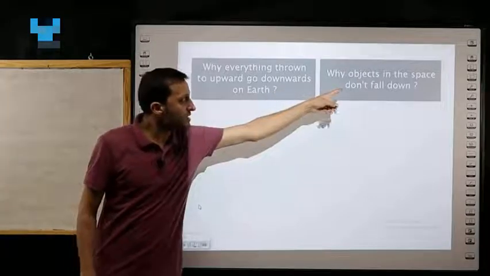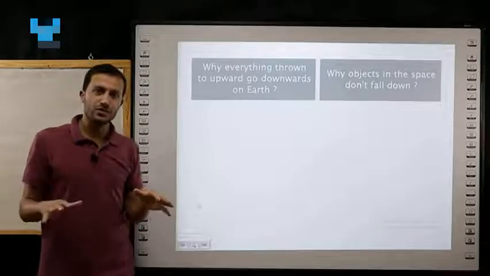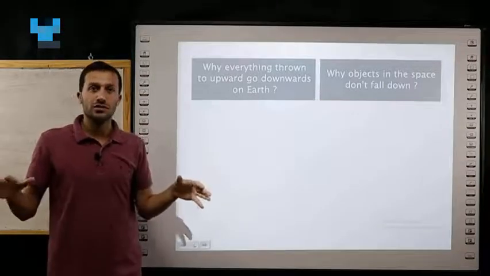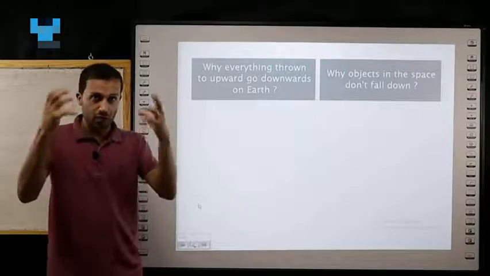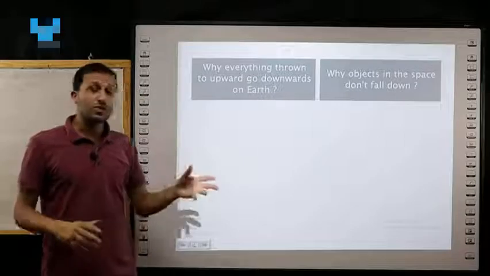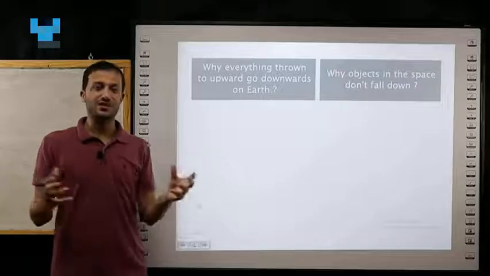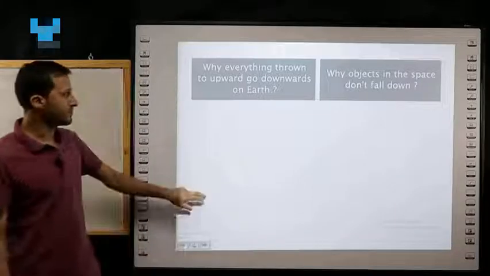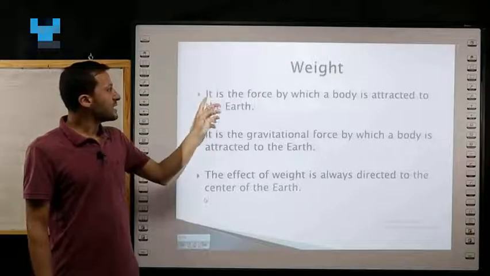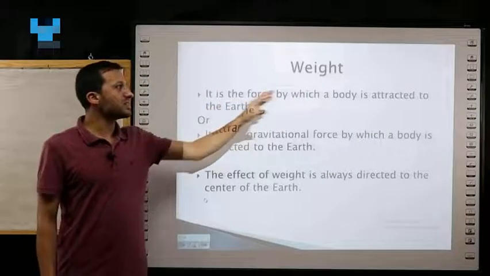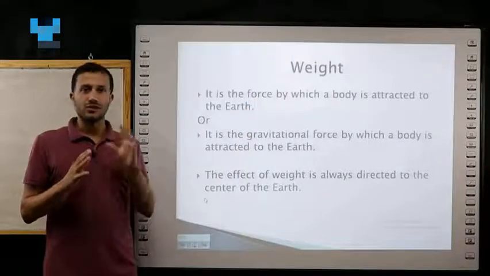But why don't objects in space fall down? We see in movies astronauts swim in space. Nothing pulls them down because there is no gravitational force in space. So weight is the force by which a body is attracted to the earth. Let's focus on this point because it's important.